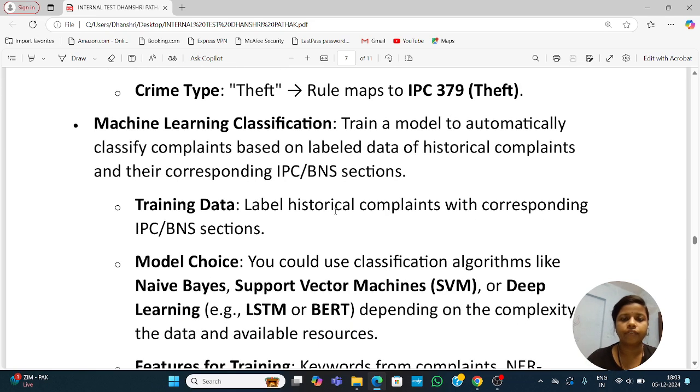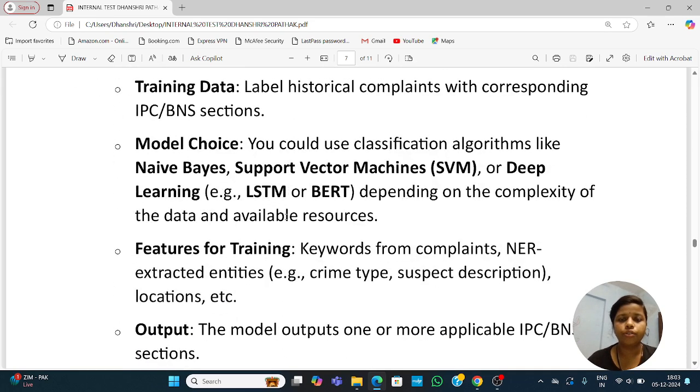Next is machine learning classification. Train a model to automatically classify complaints based on labeled data of historical complaints and their corresponding IPC BNS section. Training data: label historical complaints with corresponding IPC BNS section. Model choice: you could use classification algorithms like naive Bayes, support vector machine SVM, or deep learning, example LSTM or BERT, depending on the complexity of the data and available resources.